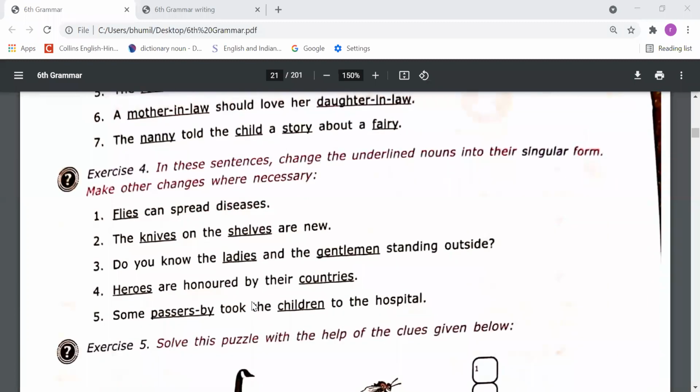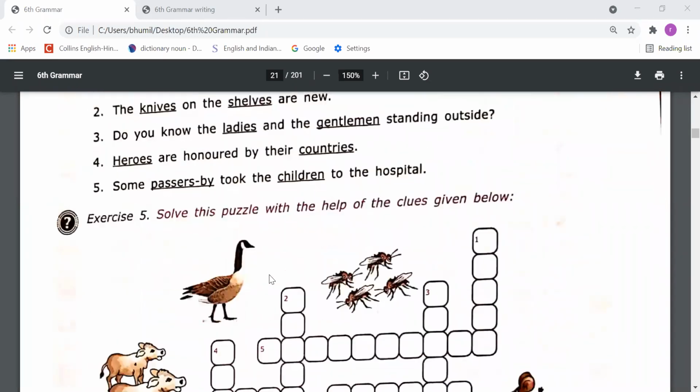Now please come to the fourth exercise. In these sentences, change the underlined nouns into their singular forms. Make other changes where necessary. So we have to do the same, but the nouns are written in the plural form. Like "Flies can spread disease." We need to write "A fly can spread disease." "The knives on the shelves are new." We need to say "The knife on the shelf is new." Right? So we have to make these types of changes.